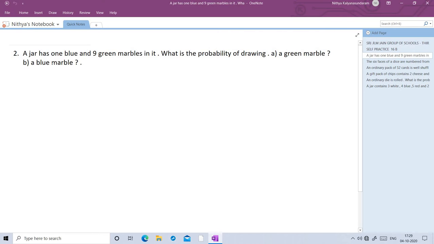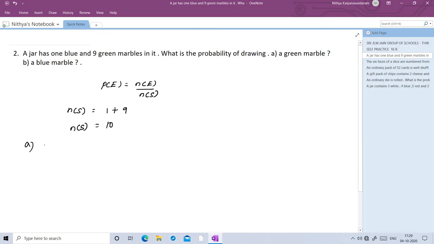Second question. A jar has 1 blue and 9 green marbles in it. What is the probability of drawing a green marble and a blue marble? So probability of event P of E is equal to N of E by N of S. So first find N of S. So 1 blue plus 9 green marbles. So 1 plus 9 is 10. So N of S is 10.